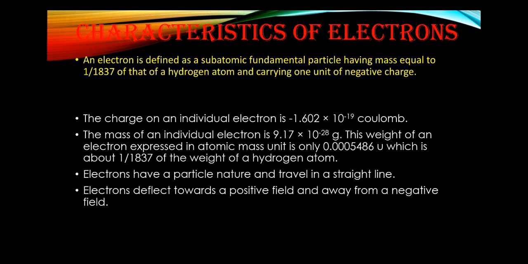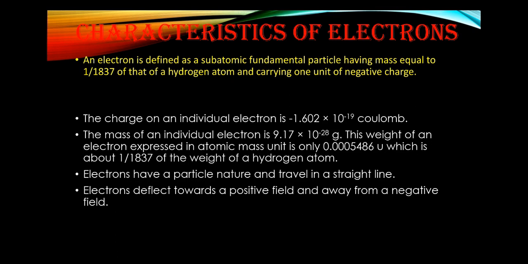Now there are some characteristics of the electron. The charge of an individual electron is minus 1.602 into 10 to the power minus 19 coulomb. The mass of an individual electron is 9.17 into 10 to the power minus 28 gram. This weight of an electron expressed in atomic mass units is only 0.0005486 atomic mass unit. As I told you, this is just 1 upon 1837 of the weight of a hydrogen atom. It means it is very small.